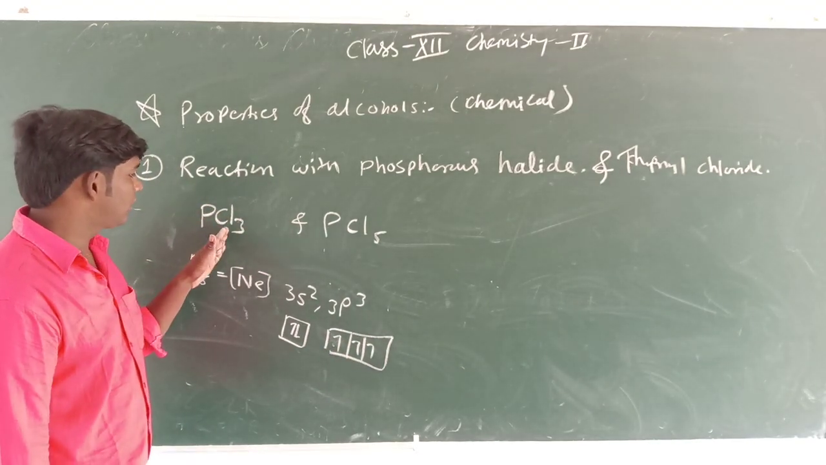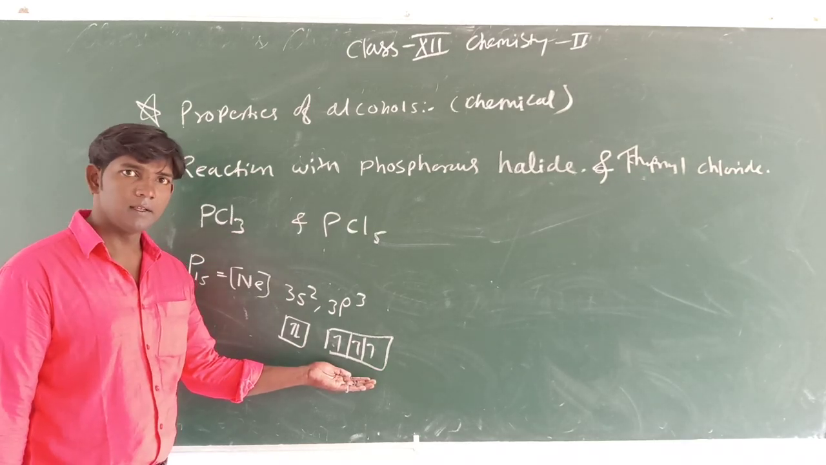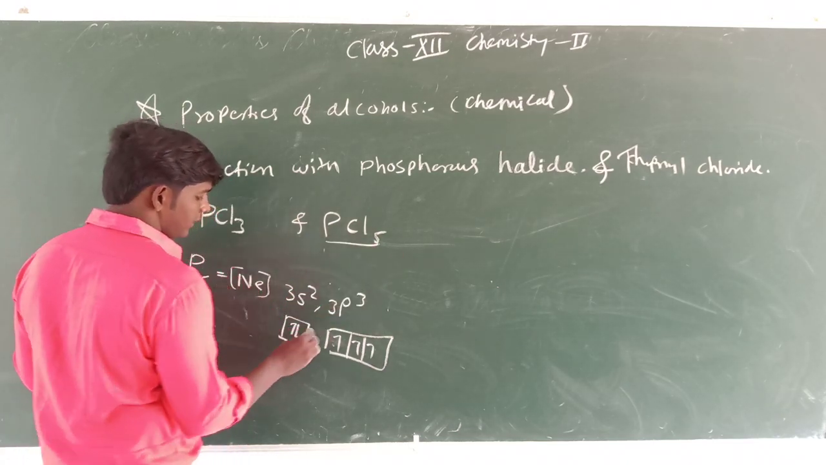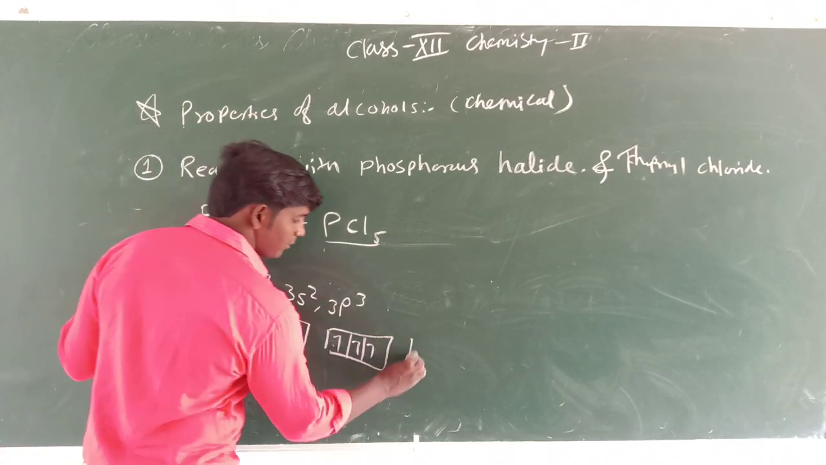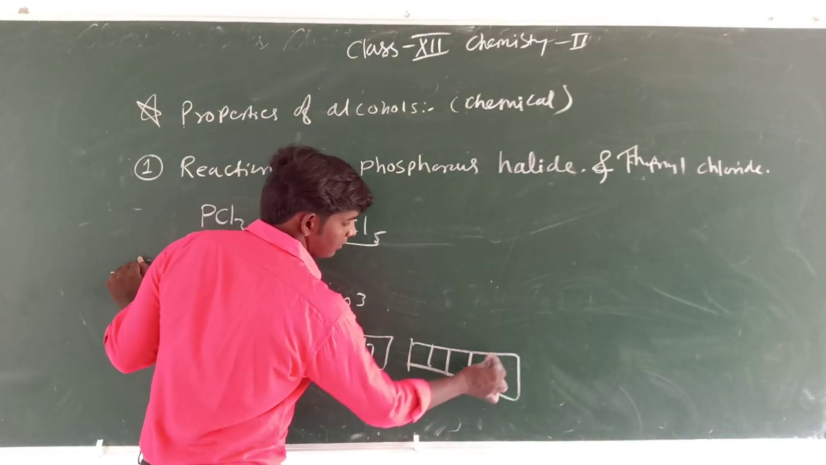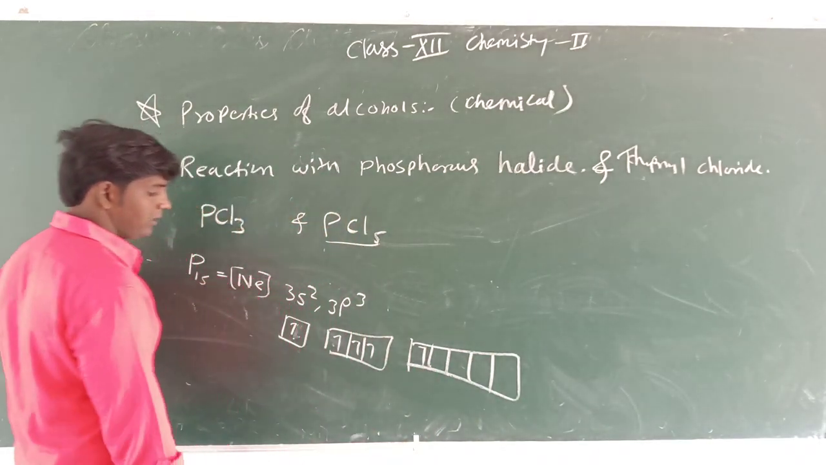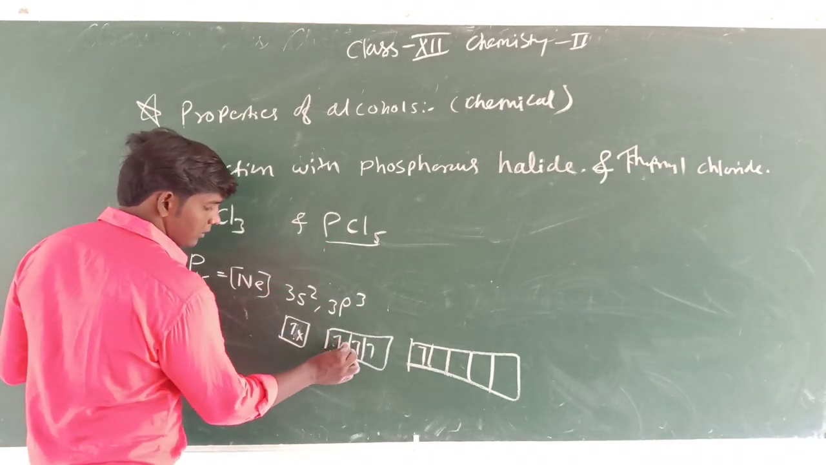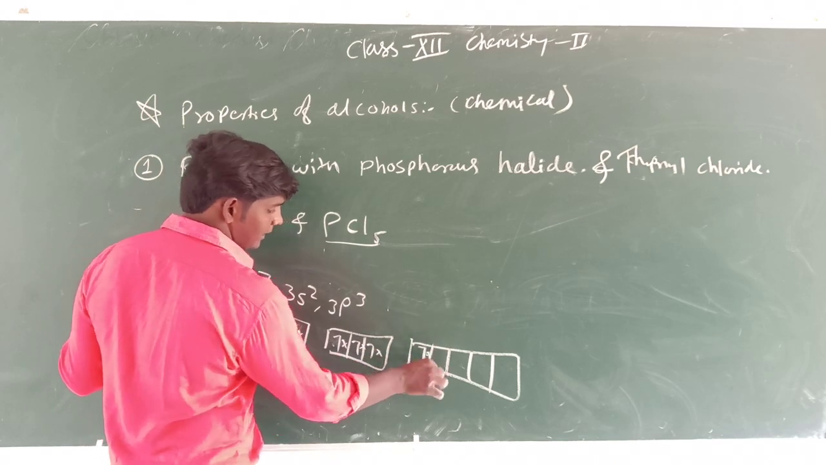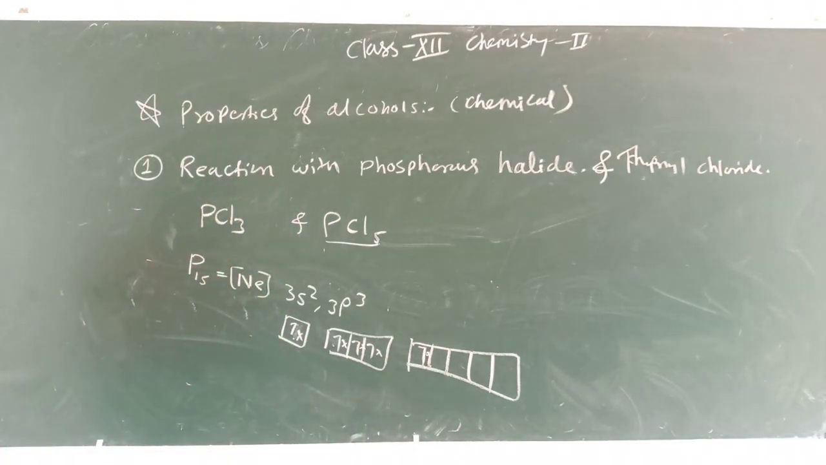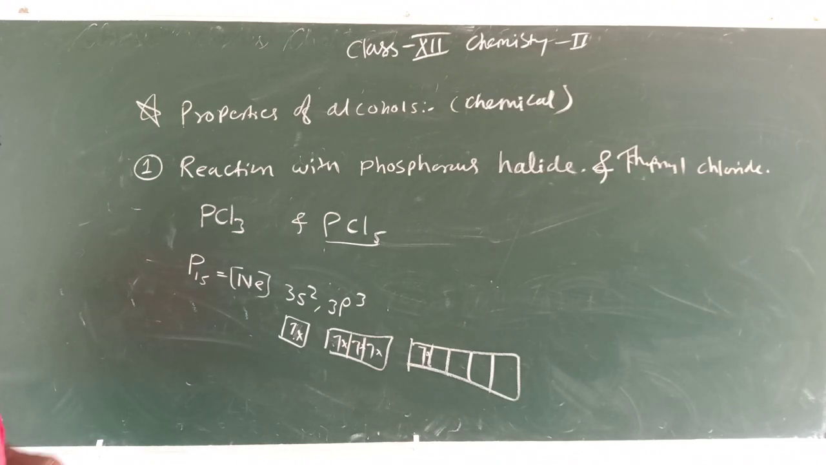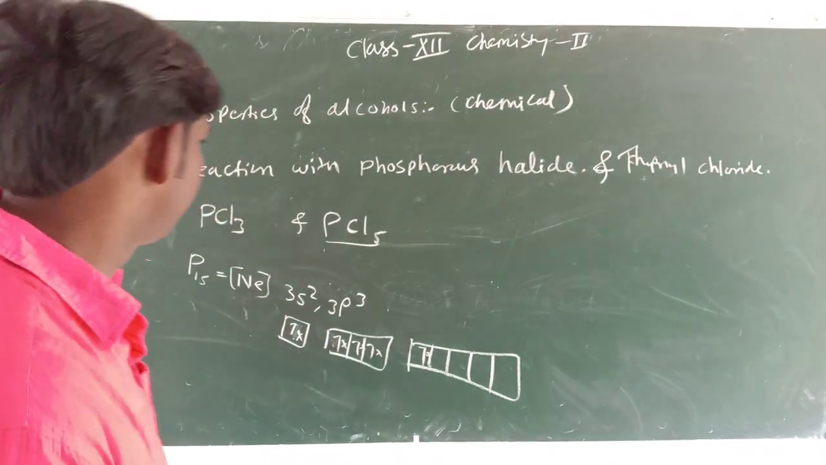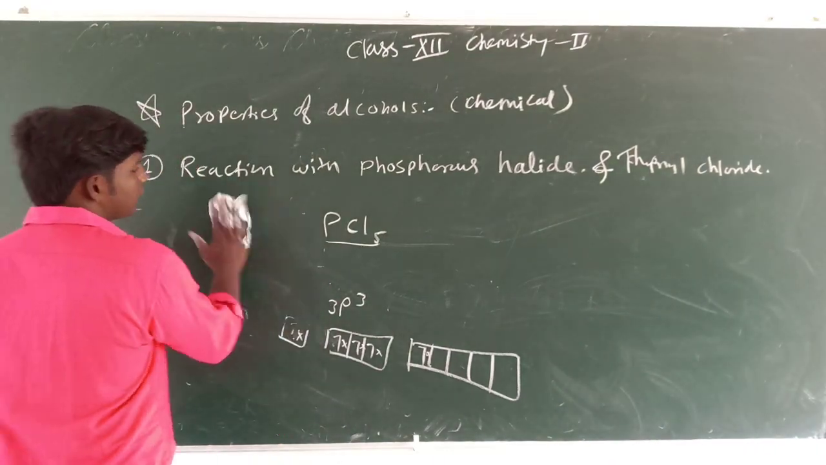If phosphorus trichloride is there, it will form sp3 hybridization. But if we take PCl5, then an electron gets excited and promoted to the d orbital, and all 5 chlorines donate 1 electron each, and therefore it becomes PCl5. So phosphorus can make 3 and 5 bonds respectively. This is called the phosphorus halide.